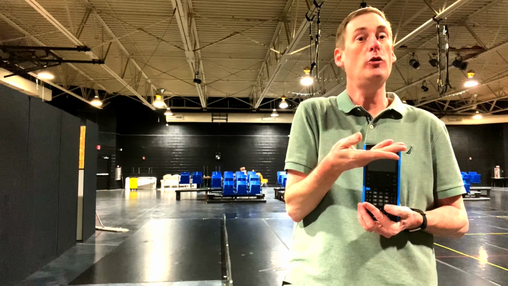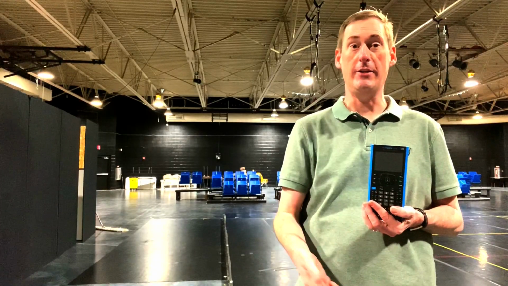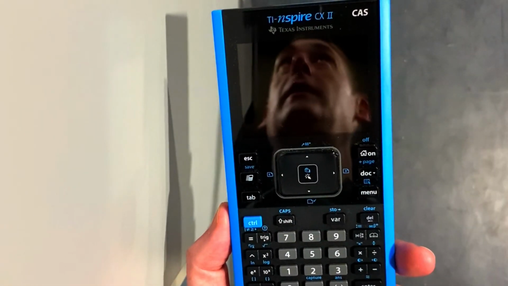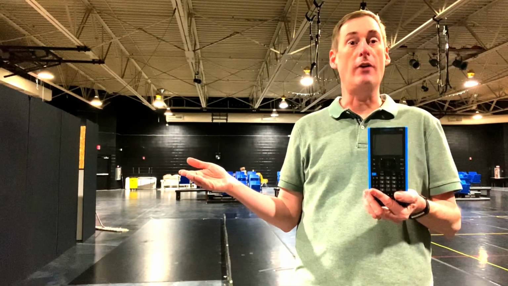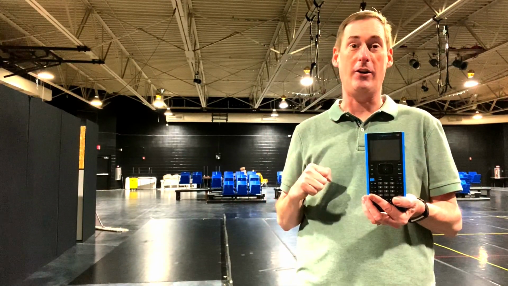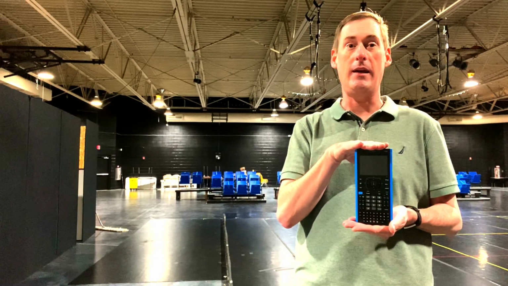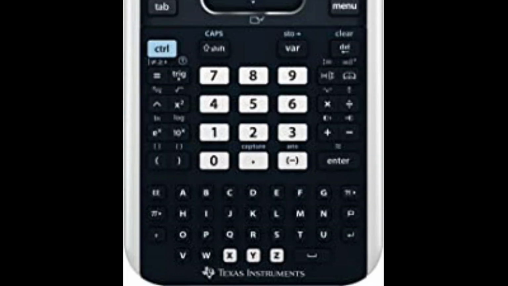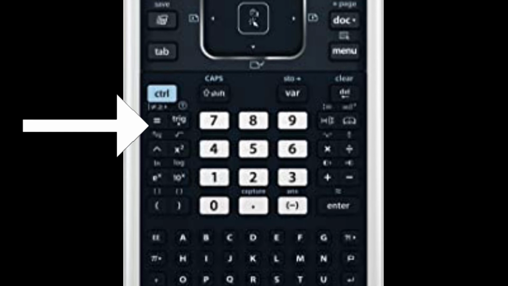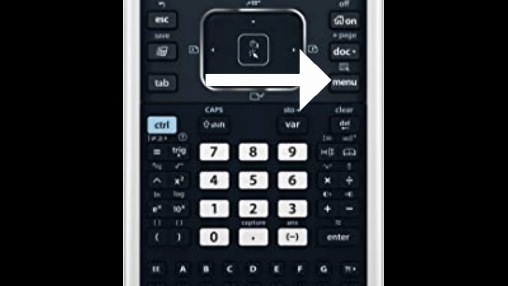This calculator will do all sorts of things for you. Differentiate, integrate, even limits. Come with me on a journey of learning how to use this calculator, and you too can be inspired. The buttons we'll be learning today include X, comma, open parentheses, close parentheses, caret, equals, and menu.